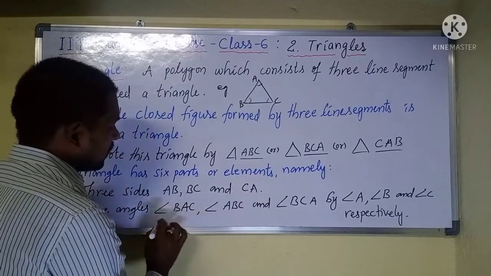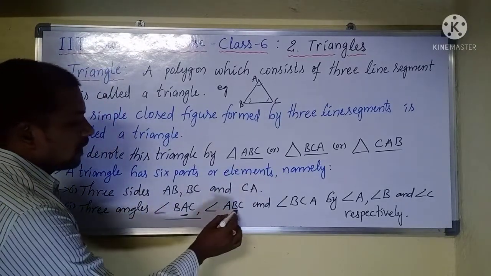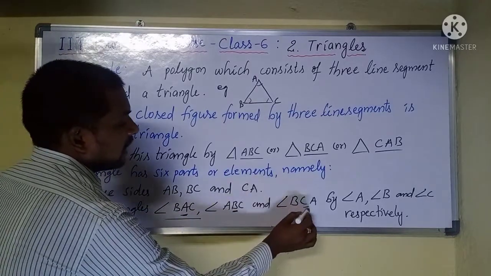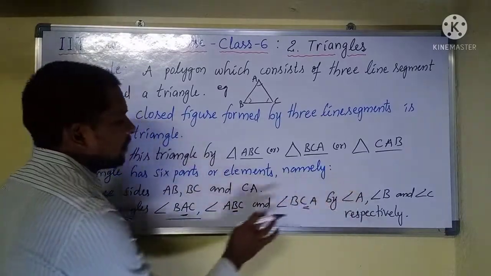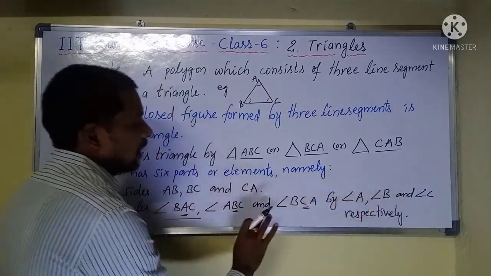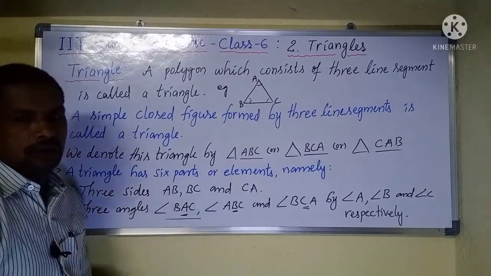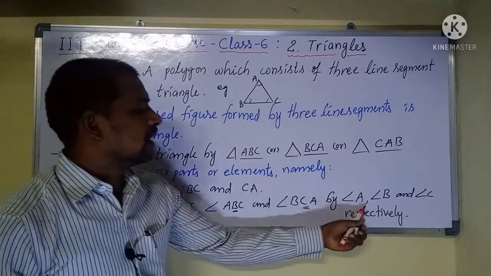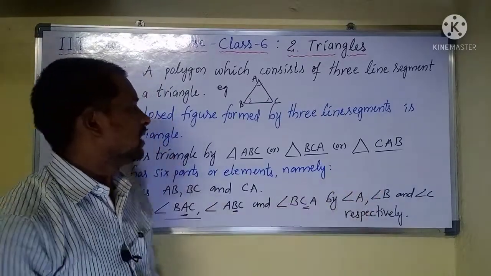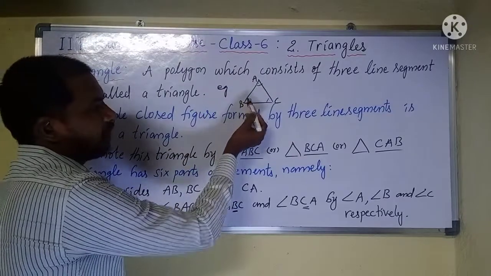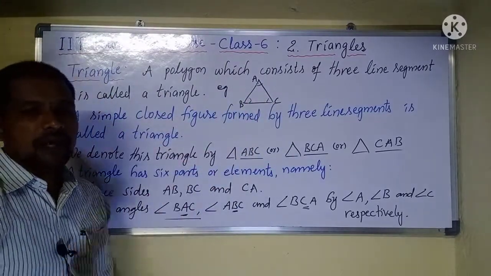If you denote with three capital letters, the middlemost letter is our angle. Sometimes we denote with three letters, or simply we can denote them as angle A, angle B, and angle C. So these are the properties of a triangle.